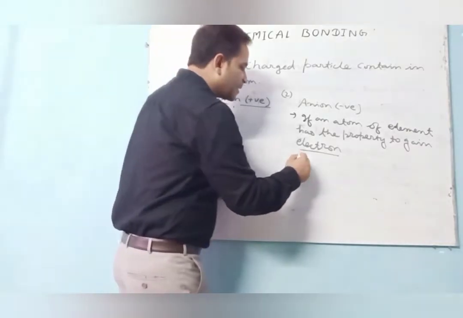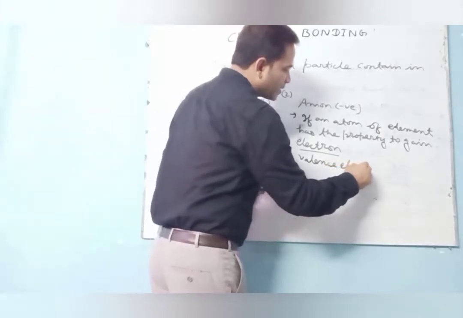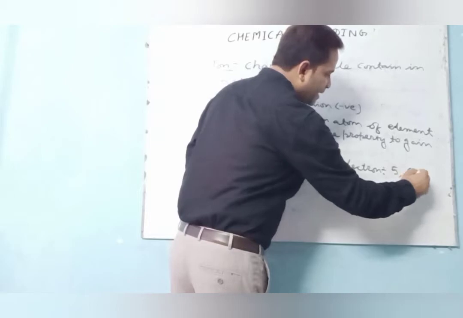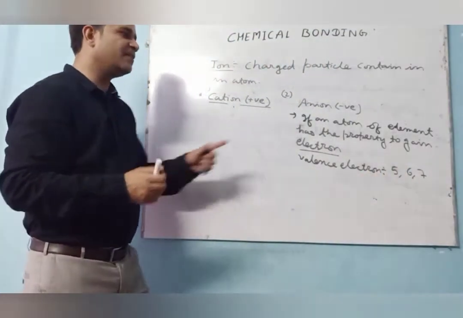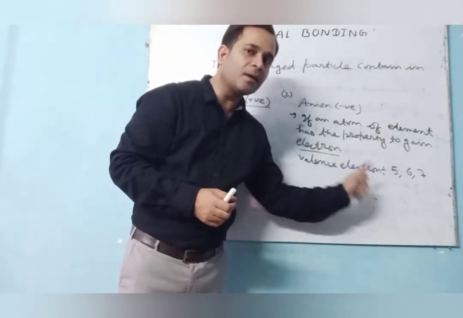The valence electrons here are 5, 6 and 7. So if their valence electron is 5, 6, 7, then it always forms anion. Why?